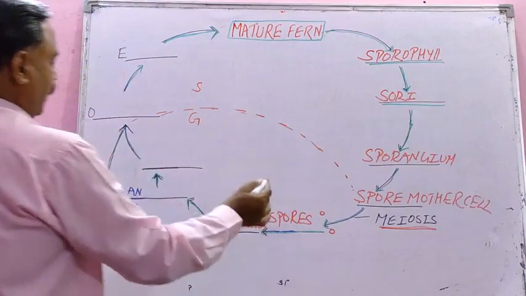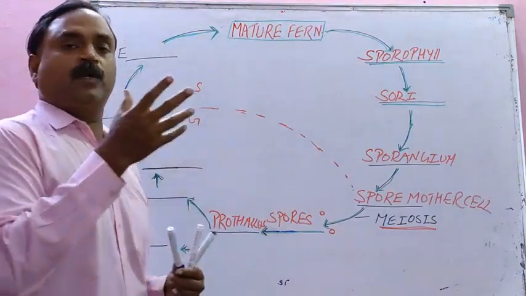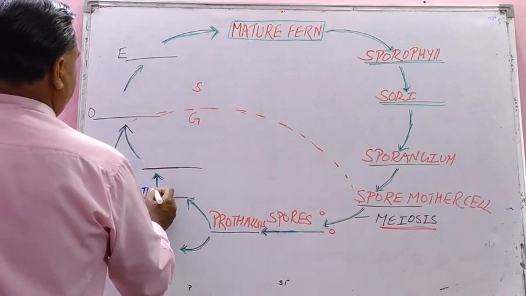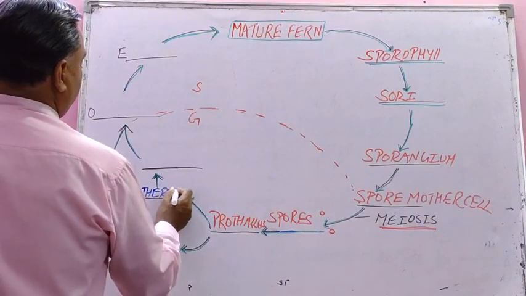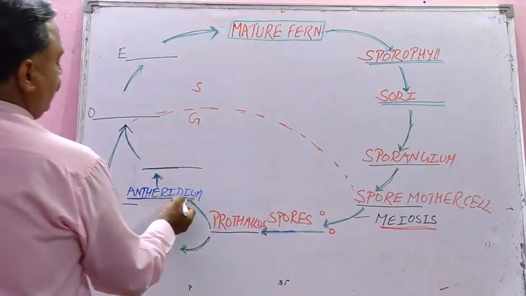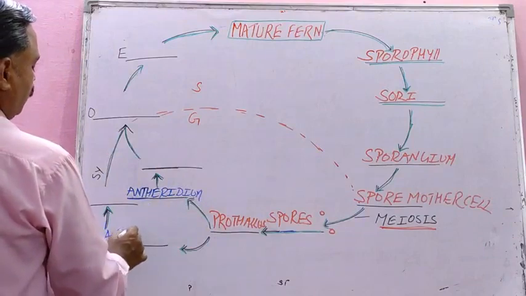Prothallus has two areas, children. The male part is called antheridium, and the female part archegonium.